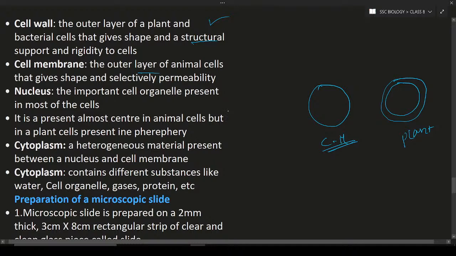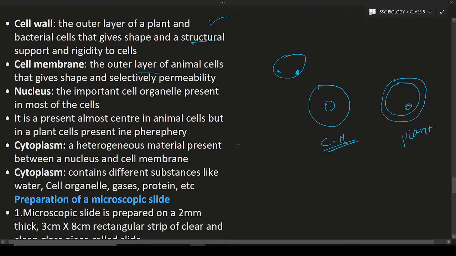Okay, so if you see, the nucleus is at the periphery in plant cells. Let us consider this a plant cell. The nucleus will be here, and here, and so on. But in the case of animal cells, the nucleus will be in the center. In plant cells, the nucleus will be at the edges or at the periphery. Okay, so next one will be the cytoplasm.